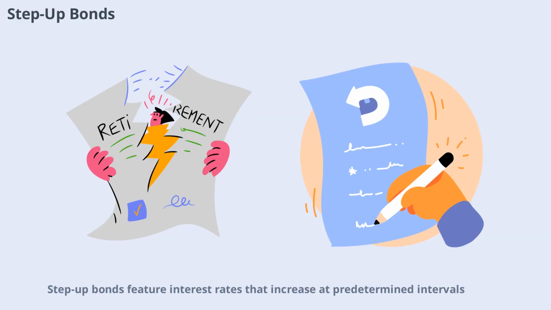Step-up bonds feature interest rates that increase at predetermined intervals. This structure can be attractive in a rising interest rate environment, as investors benefit from higher payments over time. However, these bonds may be callable, meaning the issuer can redeem them early if rates fall. Step-up bonds offer a way to hedge against interest rate risk while still earning a competitive return.